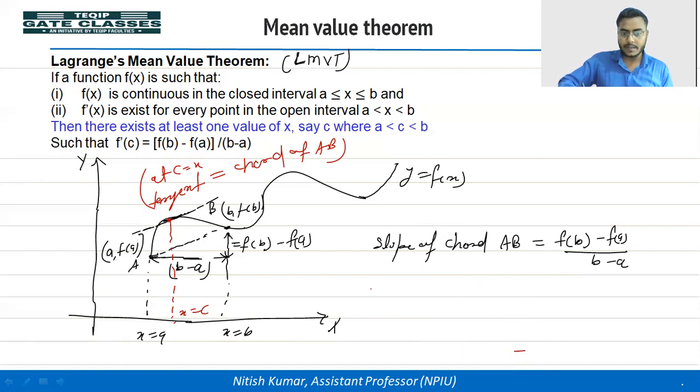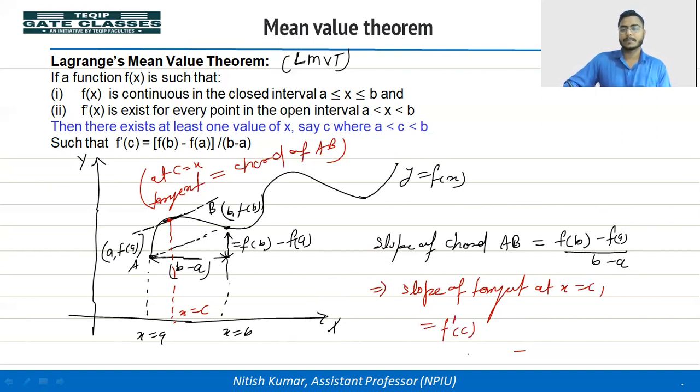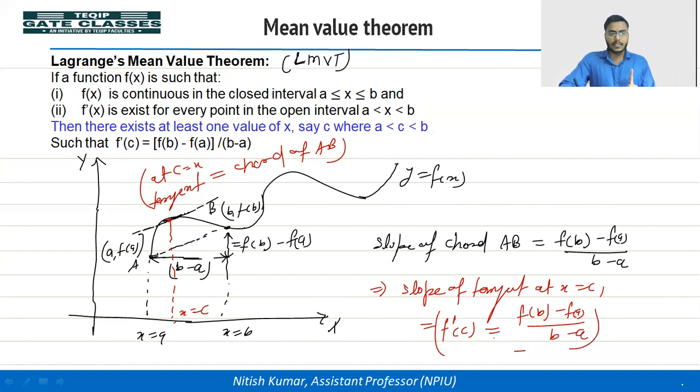Tangent, we can write here like slope of tangent at x is equal to c, we can write f dash c. Okay, and that is equal to the chord. So for the chord we have f of b minus f of a divided by b minus a. So now हमें अल्जेब्रिक फॉर्म में भी समझ में आ गया कि लैग्रेंज मीन वैल्यू थ्योरम का क्या मतलब है और हमें ग्राफिकली भी समझ में आया, राइट? See, at a certain point, you will find that the tangent at that point will be equal to the chord joining the point A to B, right?